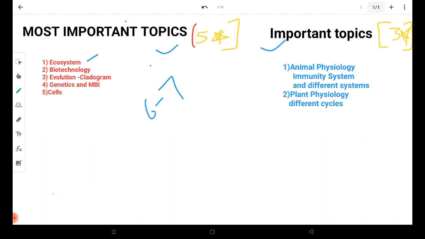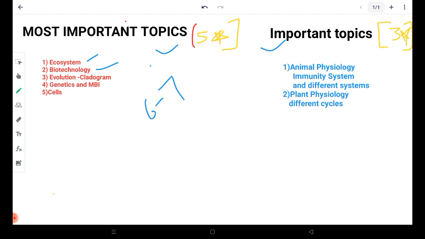Now, the second important topic is biotechnology. After completing the ecosystems revision, you should go to the modern part, that is biotechnology. Most of the students who are preparing for IOQB focus mainly on biotech, as it is most important.